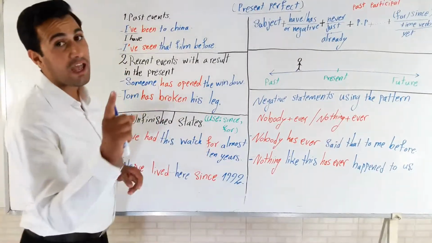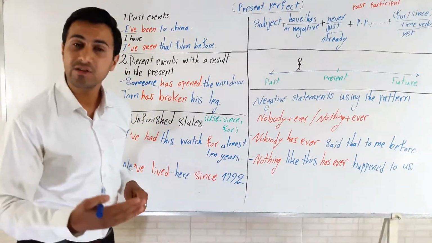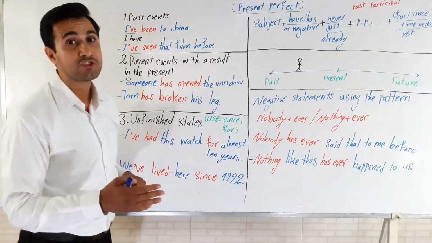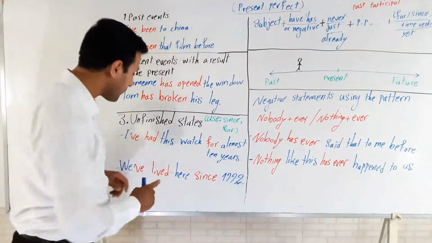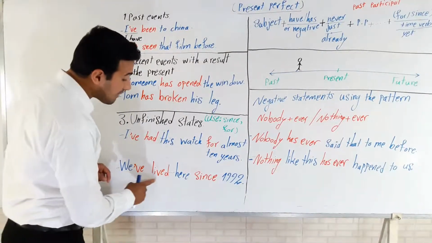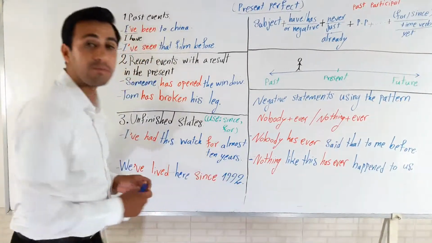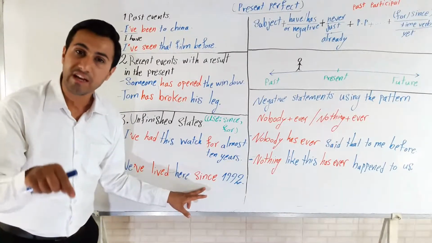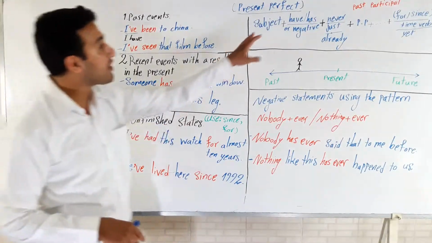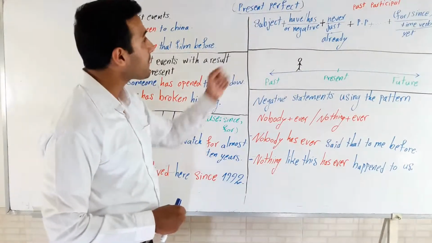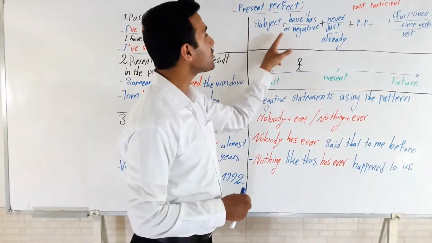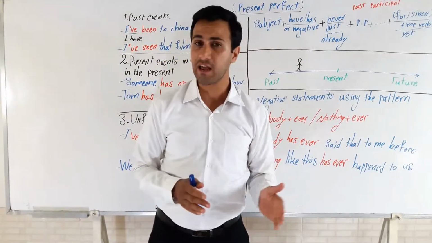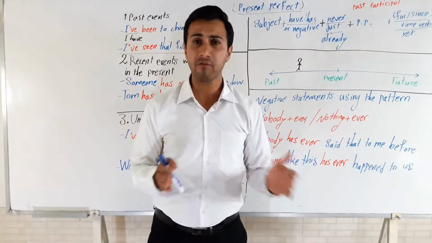So, do not forget again, for is referring to countable time, and since is referring to one point in time. The second statement says that we've lived here since 1992. So that's it, since refers to one point in time. So, over here, what is the formula for present perfect? We've got subject, have or has, plus past participle, or negative. So, how can we make these statements negative? We just put not after have or has.